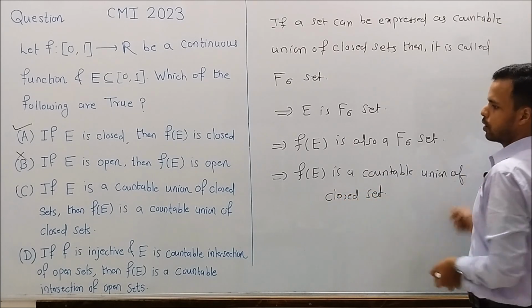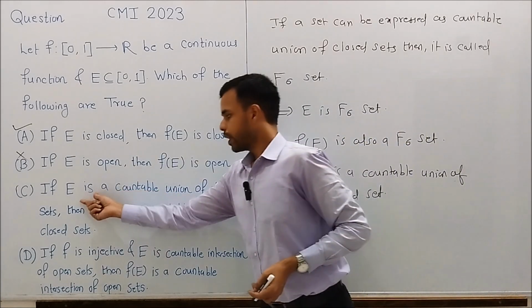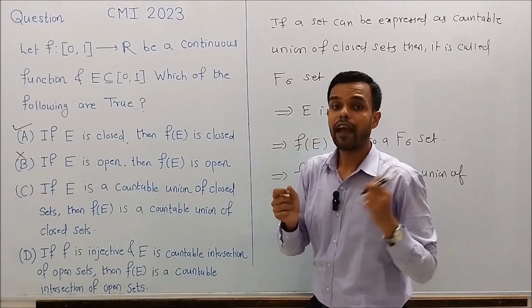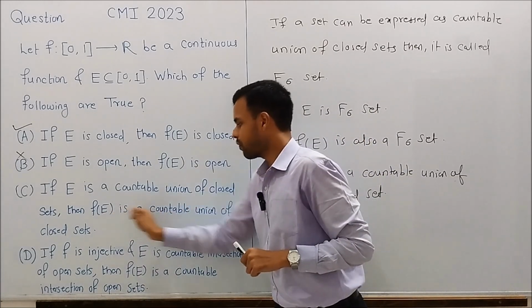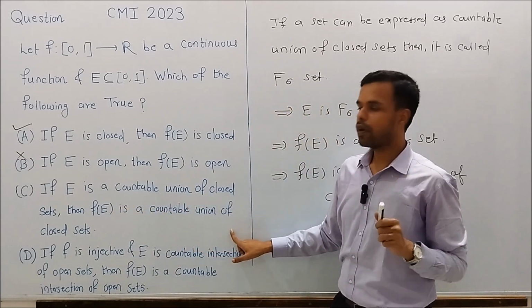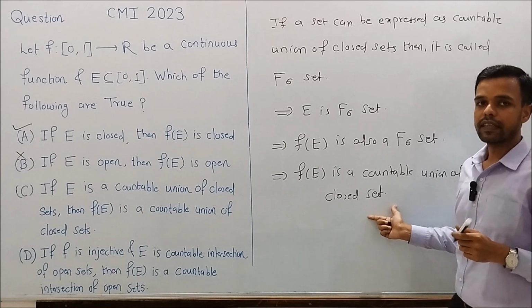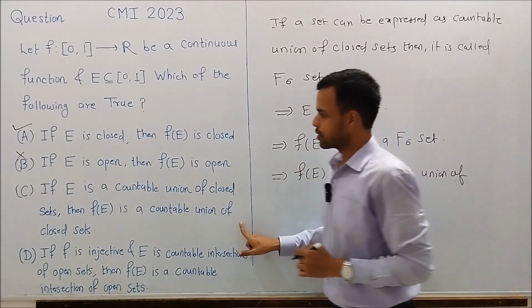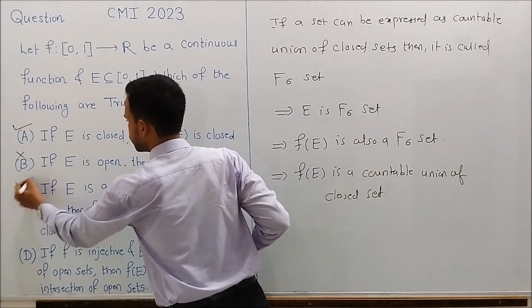Thus, if E is a countable union of closed sets, that is, if E is an F sigma set, then F of E is also a countable union of closed sets. That is, F of E is also an F sigma set. Thus, the statement in C is a true statement.